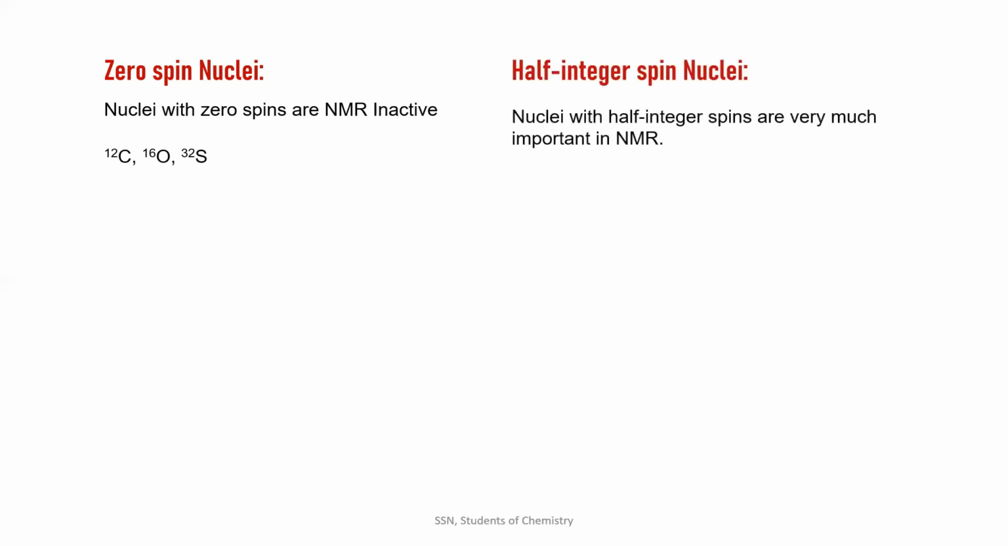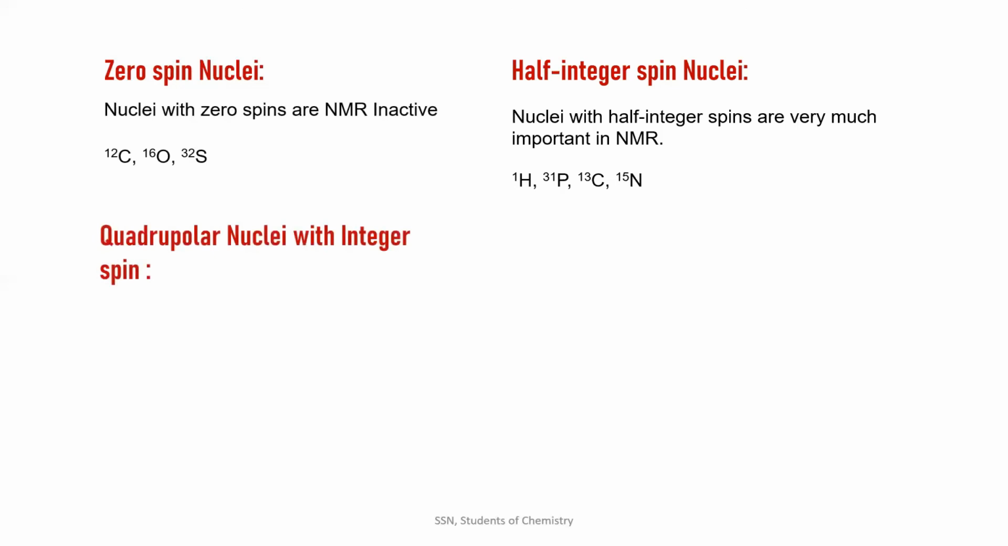These are very much important in NMR. For example, proton, 31 phosphorus, 13 carbon, 15 nitrogen. These are very much important in NMR. They are NMR active nuclei. So these would contain half integer spins, only 1/2 value. Not more than 1/2. I will explore now why.